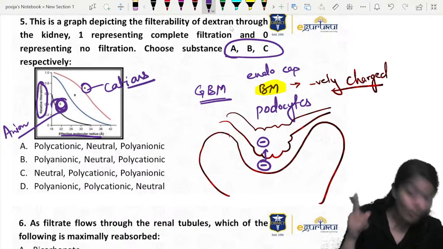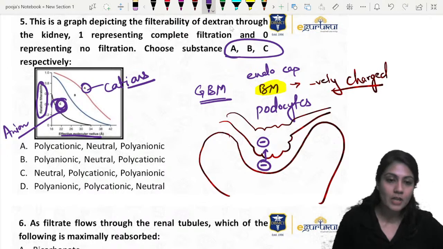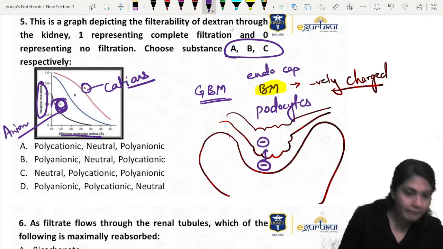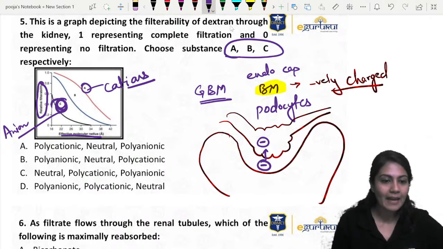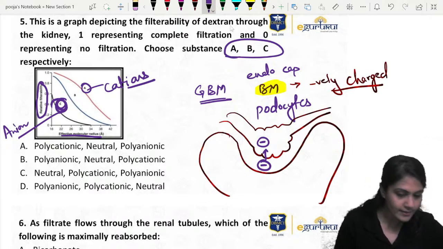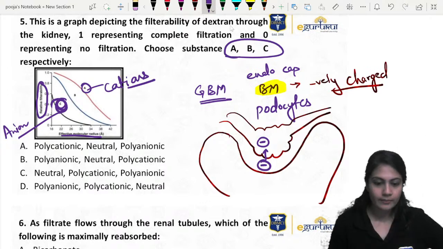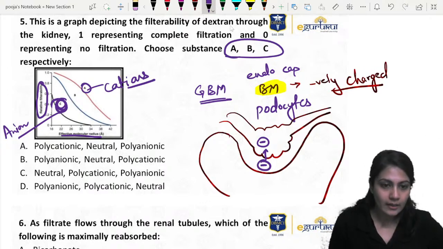Yes, Ganesh, awesome. The concepts are important. You guys already gave me the answer. So A, B, C, A is the cation. Think again, Nasira. Think again, bache. See, A is the cation. So that's why the filtration is higher.